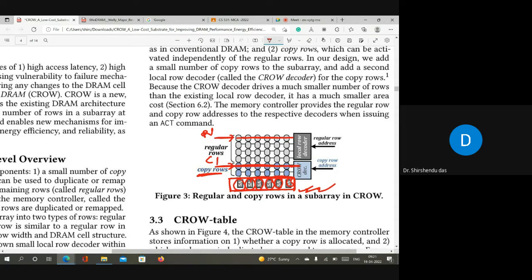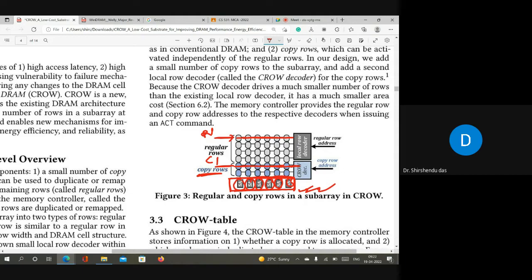First, they will activate R1. The moment they activate R1, it will take tRCD time to make that information available in the sense amplifier. After this, they will not deactivate R1. R1 will still be activated because there are two separate decoders. Through the second decoder, after tRCD time, they will activate the second row also. When both rows are activated, both rows are connected. Activated means that the transistors are now on, the switch of each transistor is on.